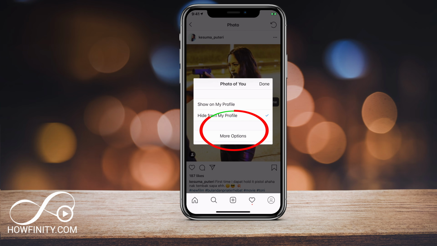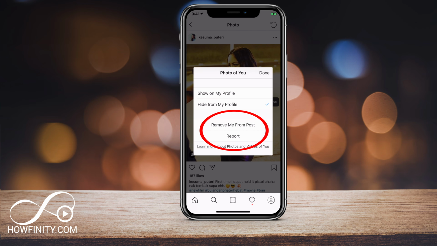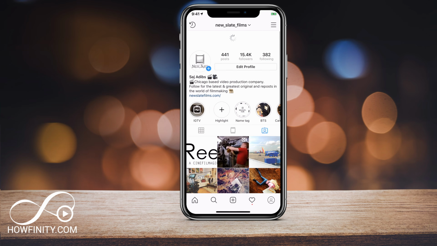But a better thing to do is click more options here and remove me from the post. This will just remove the tag. This is what I usually do. I remove myself from the post. Now if I go back to my profile, that should be gone.